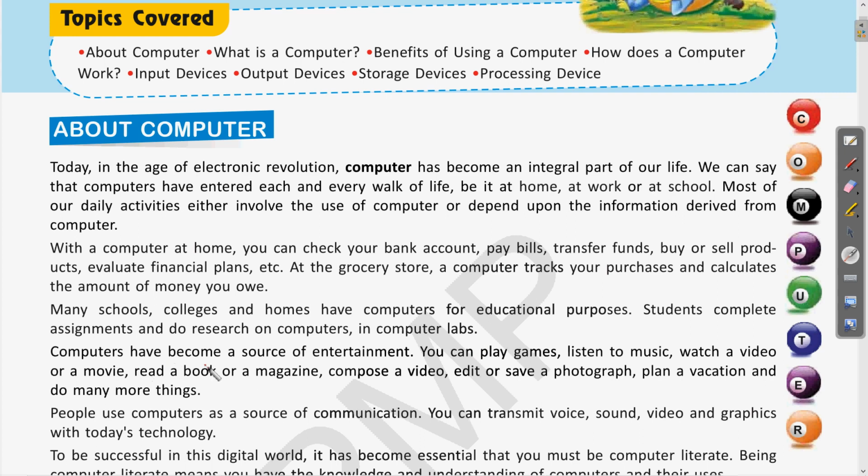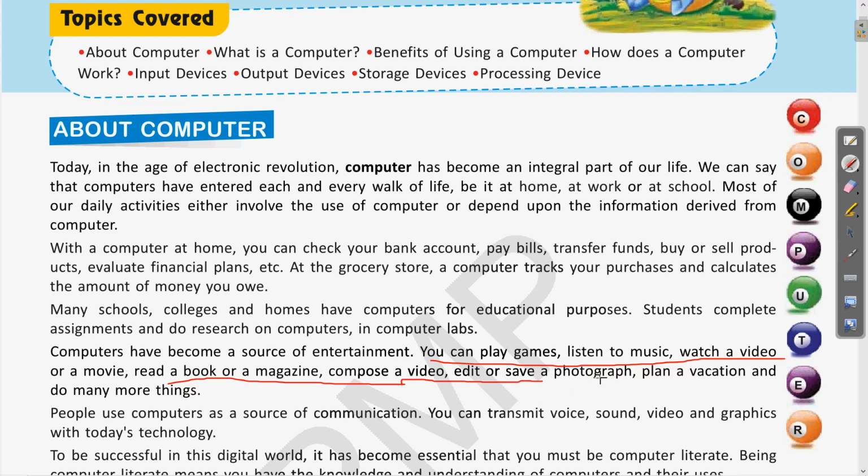Next is, computers have become a source of entertainment. This is when you play games, watch movies, listen to music on websites or YouTube, or read a book or a magazine online. So these are all the entertainment uses of computers. This is what you all do in the vacations, and for this you also get scolded by your parents. So this is why we should limit our entertainment to a limited time period.